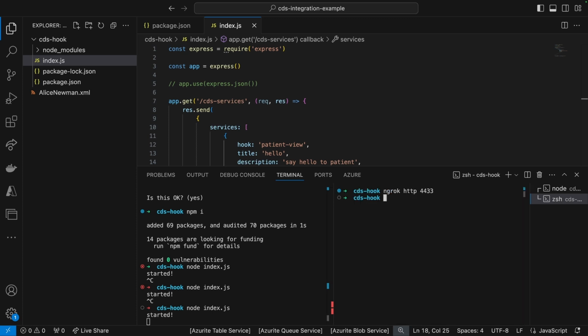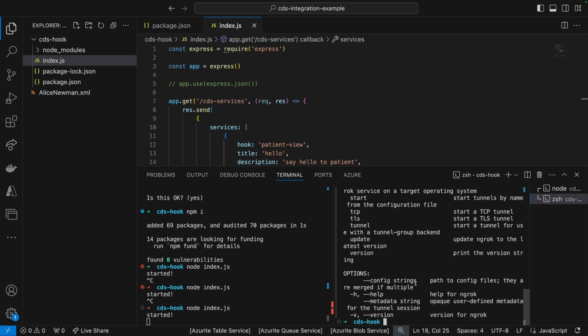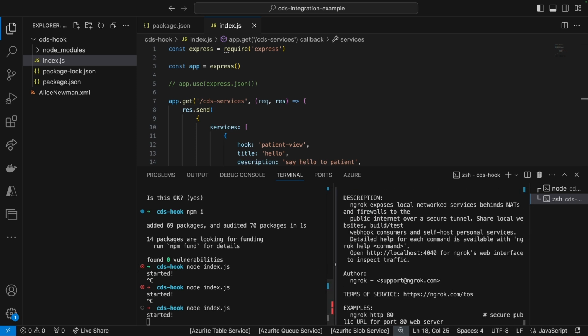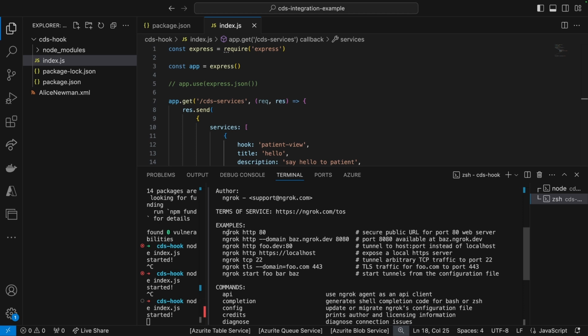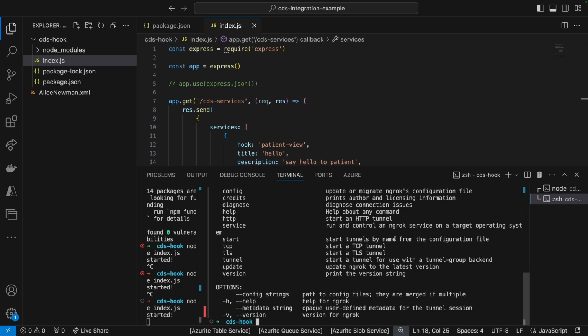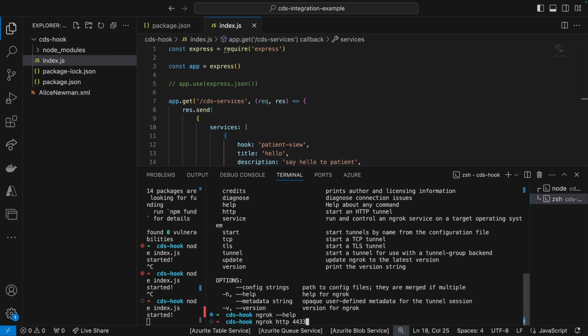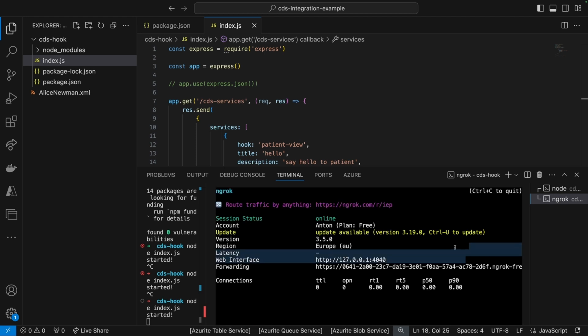Maybe that's, nope, that was incorrect. Ngrok, let's just type help real quick. It doesn't help that I'm working on a really small real estate. So ngrok HTTP 80. Okay, so what did I do wrong? HTTP 4433. I think that was correct.